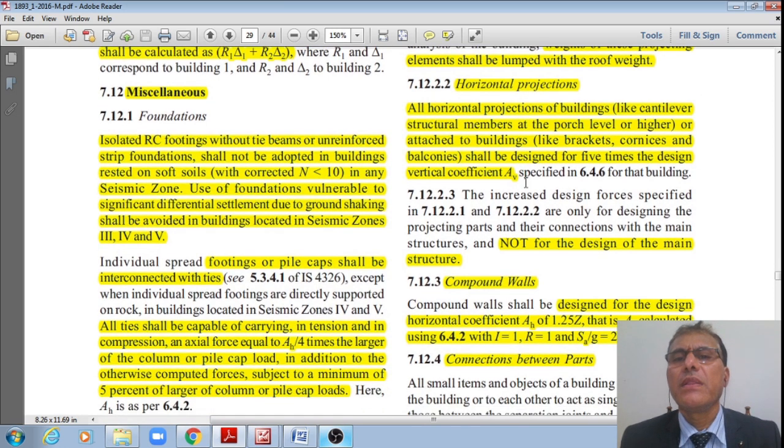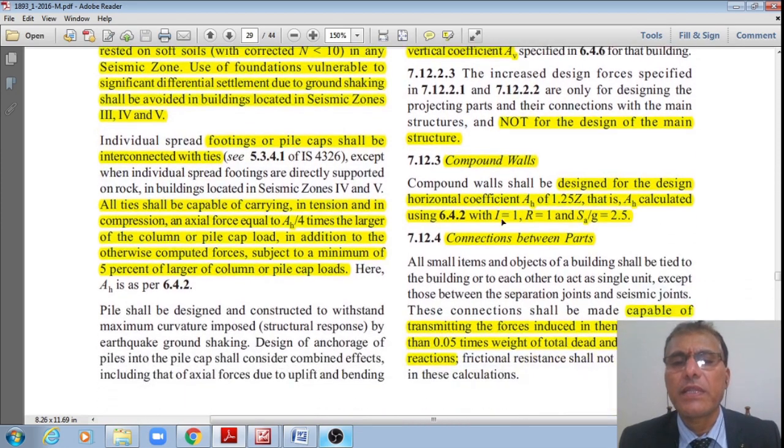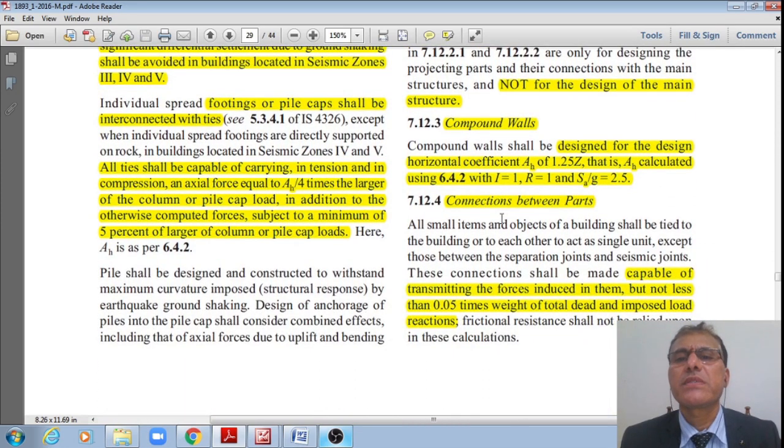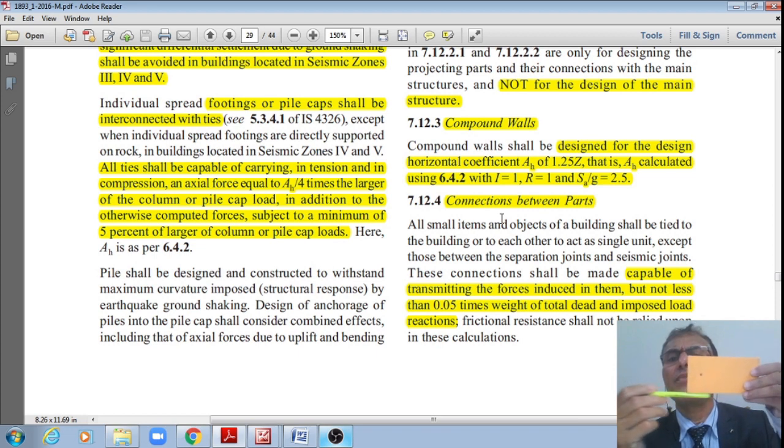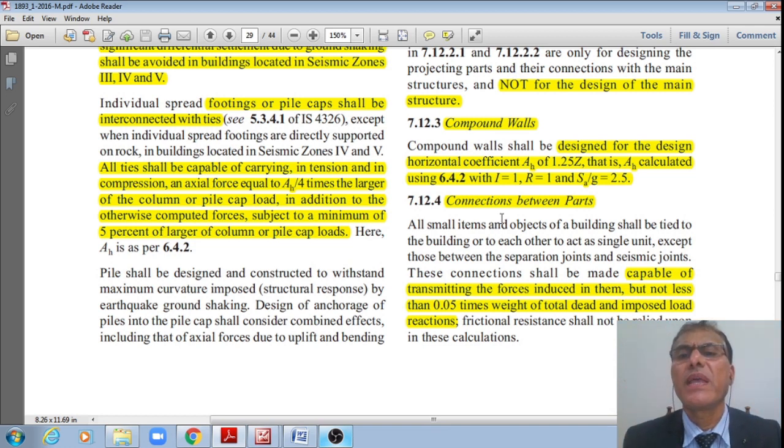Whereas for these horizontal projections, 5 times AV should be considered. That is how the codal specification goes. Whereas for the compound walls, they shall be designed for a design horizontal seismic coefficient AH of 1.25 multiplied by Z. That is, AH is calculated using 6.4.2 with I equal to 1, R equal to 1, and Sa by g equal to 2.5. Therefore, now I'll get AH equal to 1.25 Z.